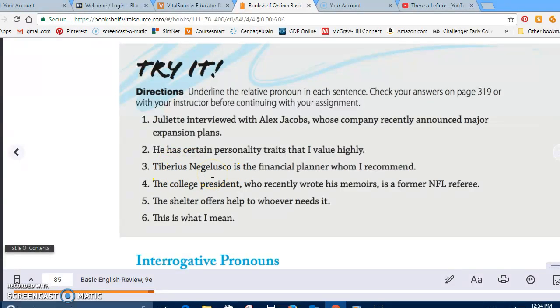Tiberius, I can't pronounce this guy's name, Negalusco, is the financial planner whom I recommend. Whom would be your relative pronoun. The college president, who recently wrote his memoirs, is a former NFL referee. Who would be the relative pronoun. The shelter offers help to whoever needs it. Whoever would be your relative pronoun. That is what I mean. What would be your relative pronoun.